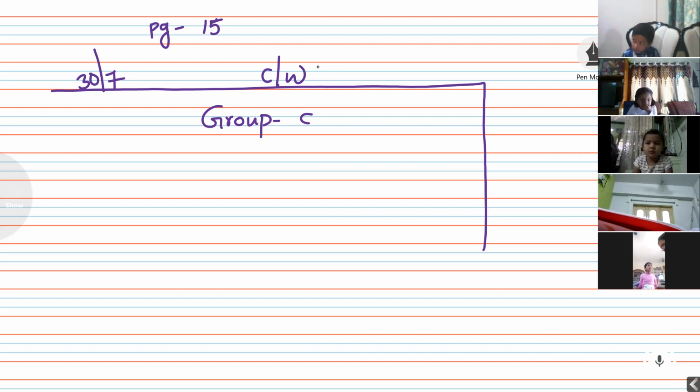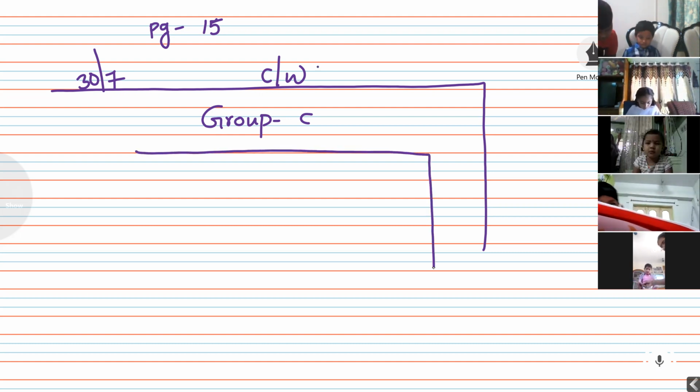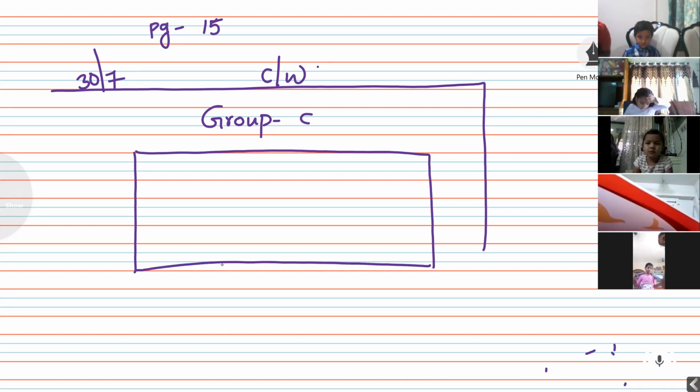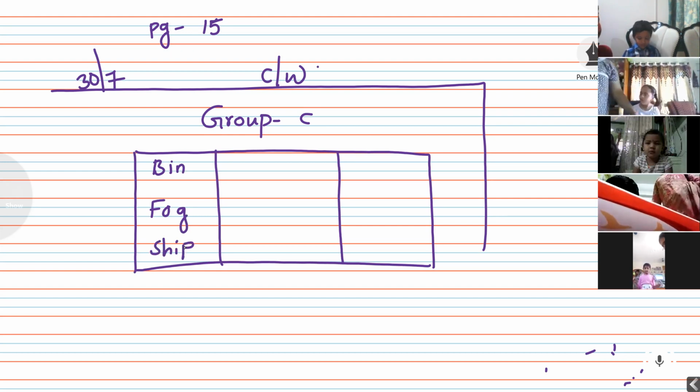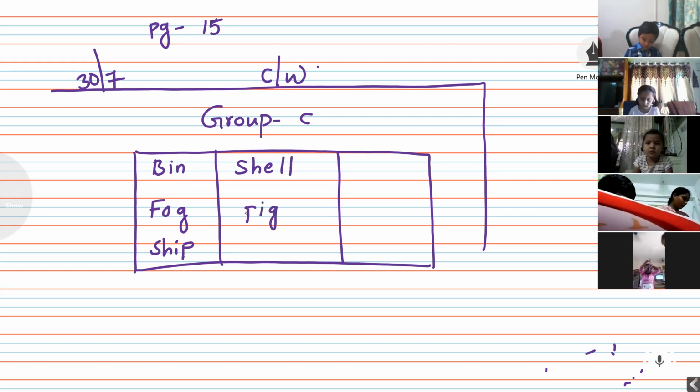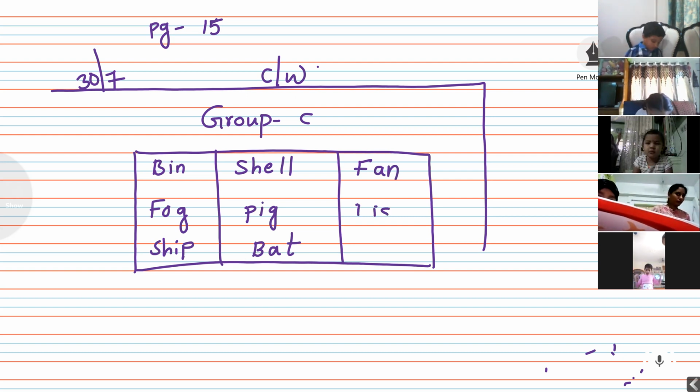You have a help box. What are there in that help box? Let us see. Bin, fog, ship, shell, pig, bat, fan, dish, frock. These are the words you have in your textbook in a help box.